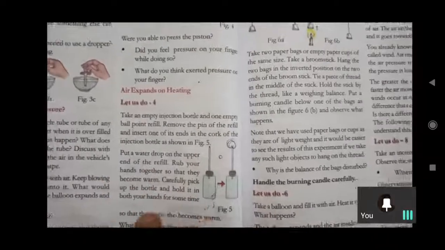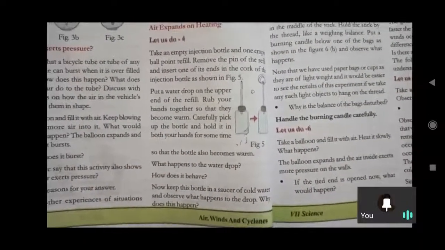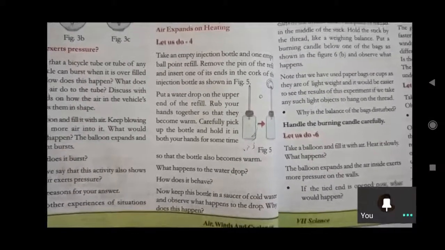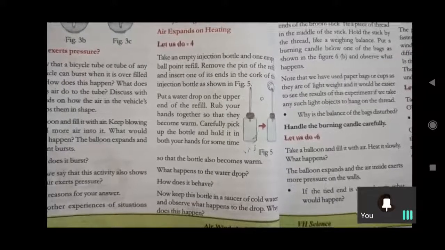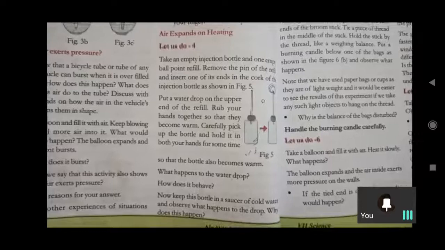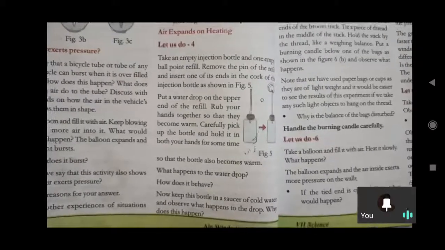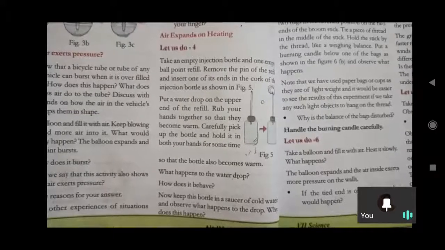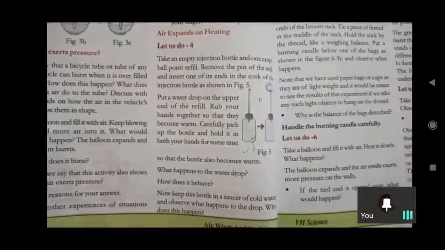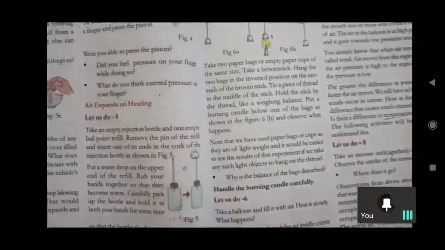And coming to the air expands on heating, we have an experiment: an injection bottle, an empty refill, and with the help of that, taking a water bubble on the cork at one end of the refill, we can observe that by heating the injection bottle, the bubble will expand. Due to the water bubble expansion, we can observe that air expands on heating. So that is the experiment we did on that day.